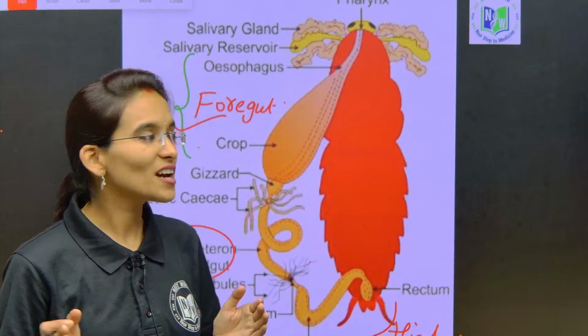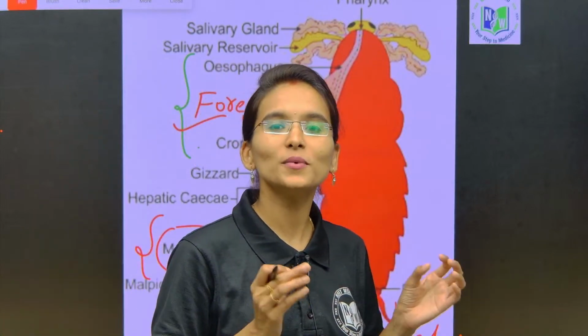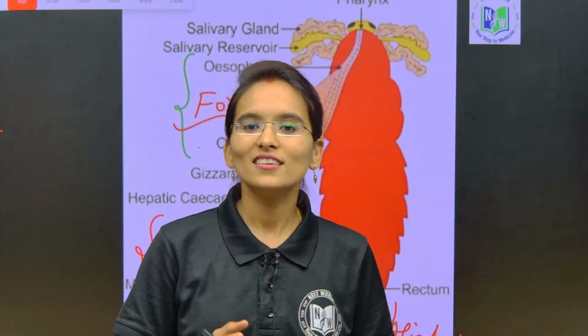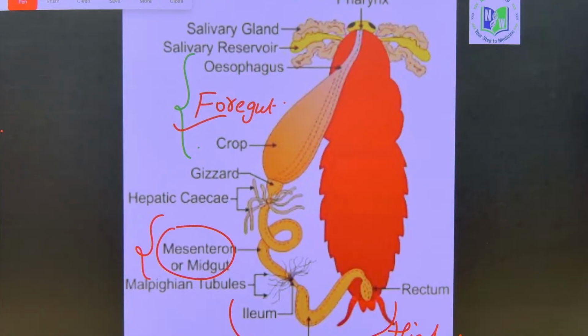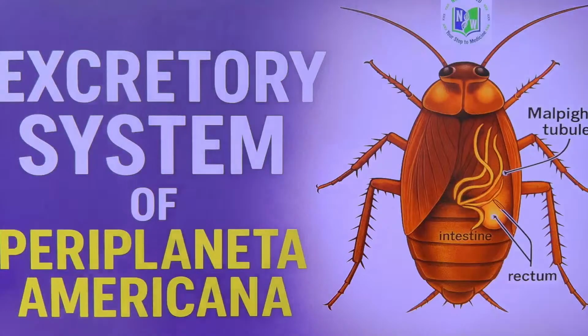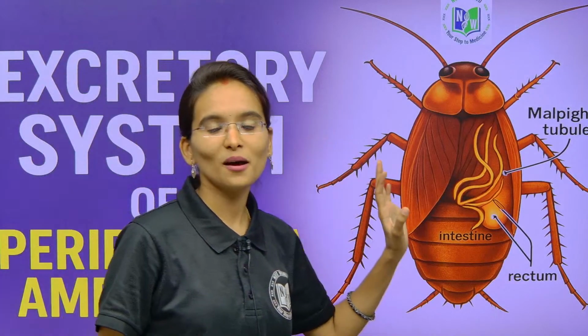So there is no chance to skip, my dear students, you always need to be thorough, and it is one of the easiest concepts I can say. Without any delay, let us get started with today's session. It is all about the excretory system of Periplaneta americana.